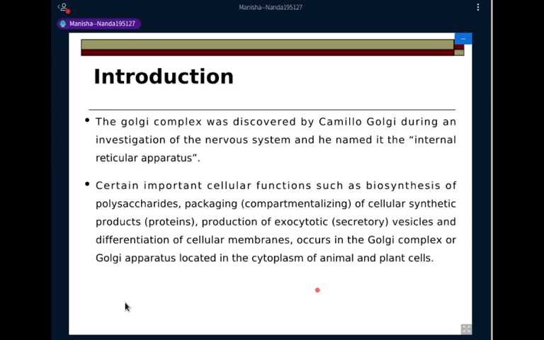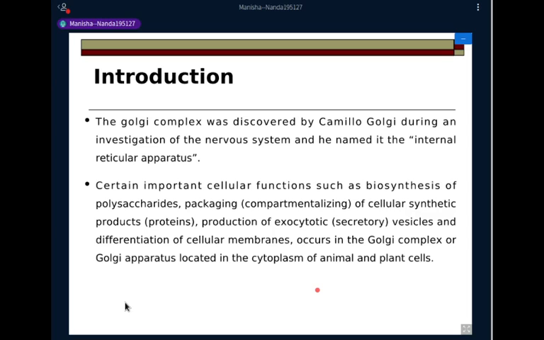So you'll see three different types of vesicles being directed in three different directions from the trans-Golgi network, that is, to the plasma membrane, lysosomes, and the secretory vesicles that will take that cargo to the cell exterior.